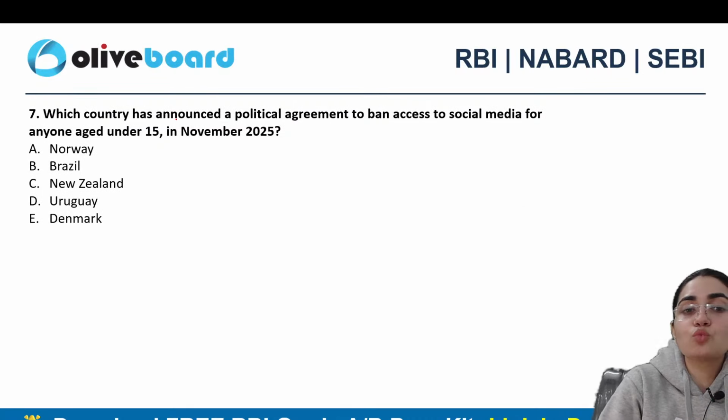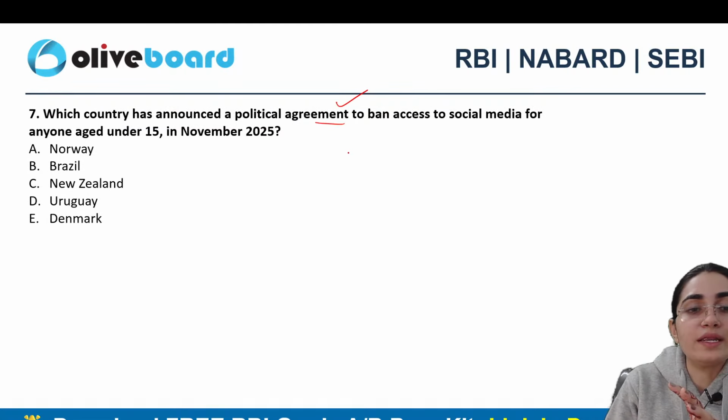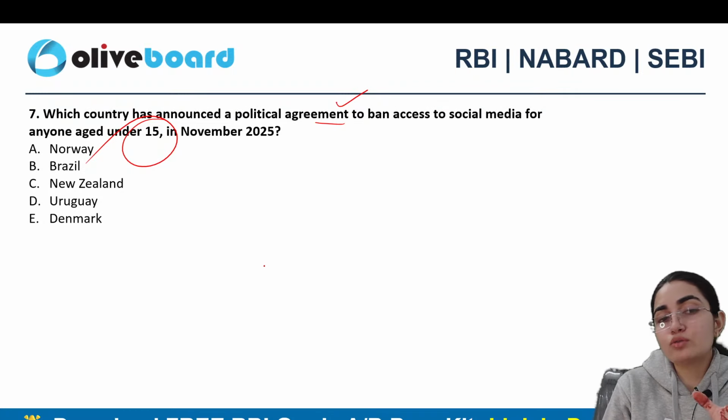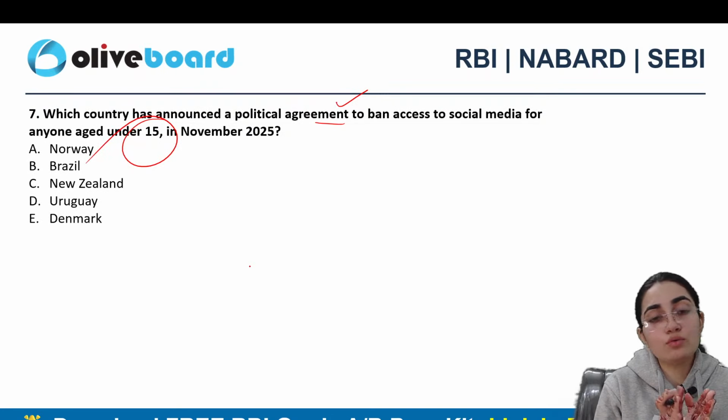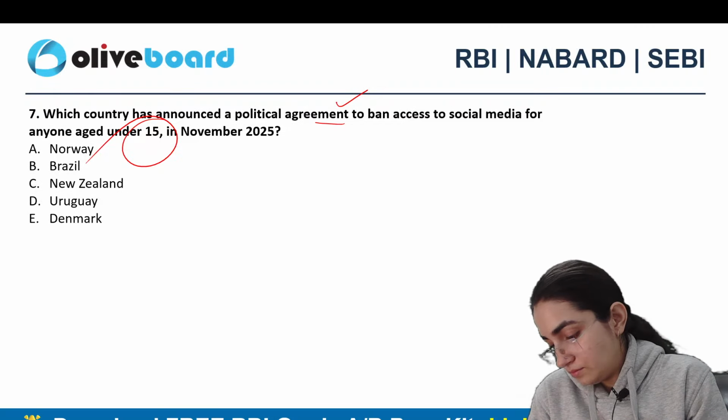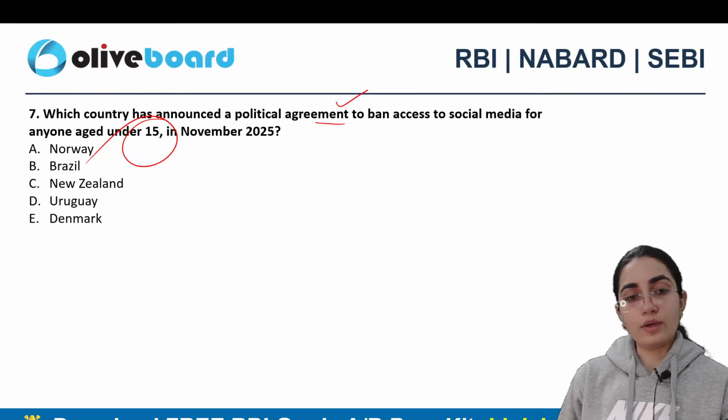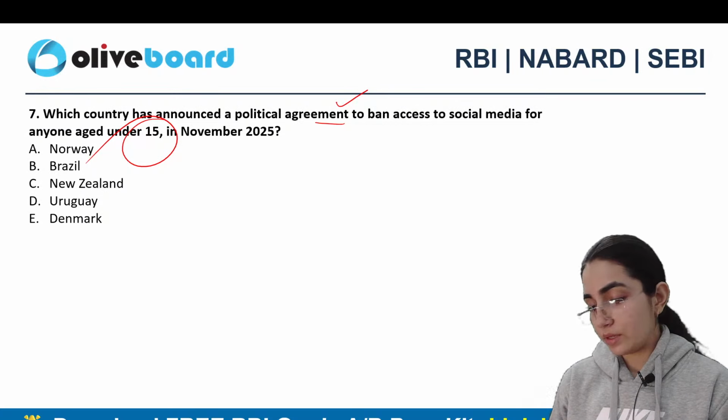Next question says, which country has announced a political agreement to ban access to social media for anyone aged under 15 in November 2025? Norway, Brazil, New Zealand, Uruguay, or Denmark? Come on, seventh question. New Zealand. All right. Anyone else?